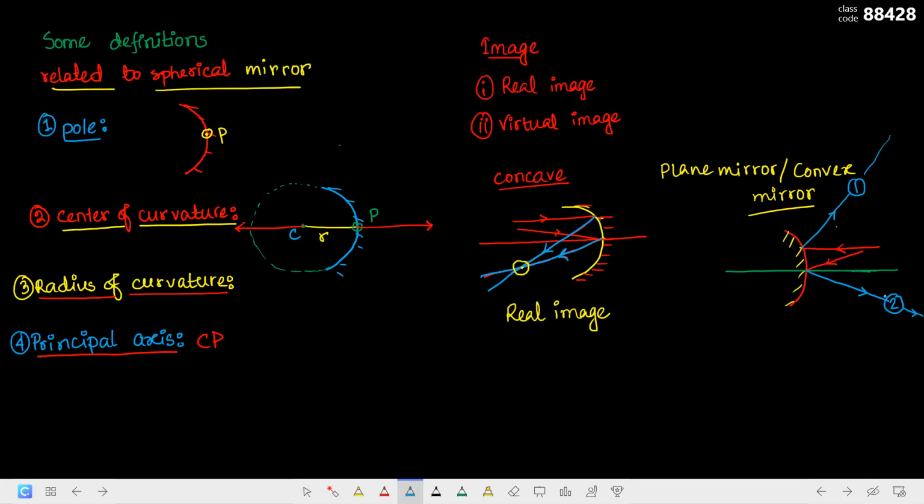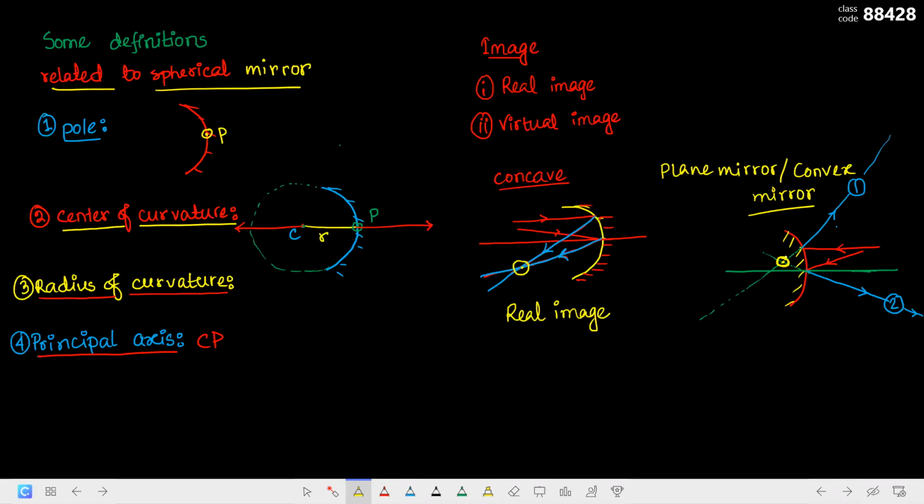One is going upward and another is going downward, so they will never meet. Correct? If you want to make them meet each other, then what you have to do? You have to extend them backward. See? You extended them backward, and this one also you have to extend backward. Then only you will be able to find a point where they are meeting each other. Correct?